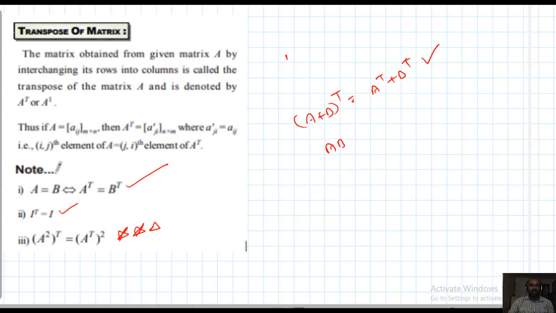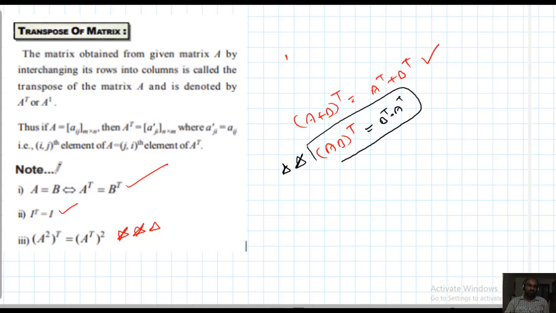Next, AB whole transpose. This is very important. We can prove this result, that is not a big problem. Taking A as a_ij and B as b_jk, we will get B transpose into A transpose. Should take care: AB whole transpose equal to B transpose into A transpose. We can extend this: ABC whole transpose is always equal to C transpose into B transpose into A transpose. These two are important notations.